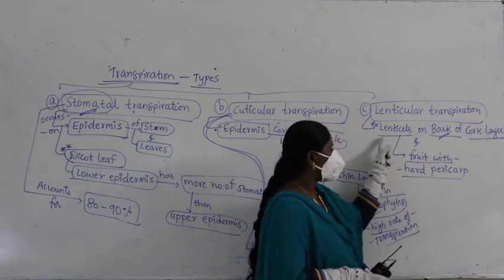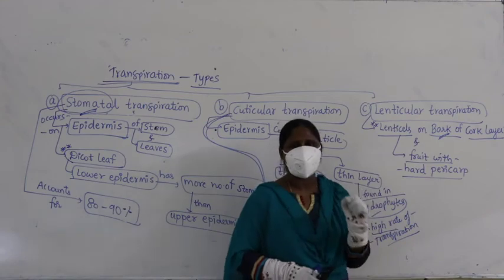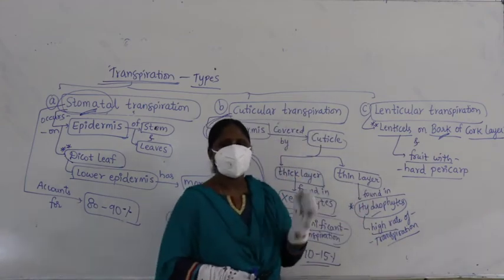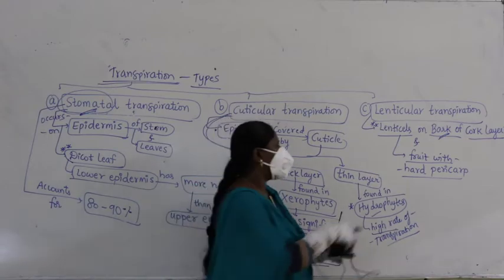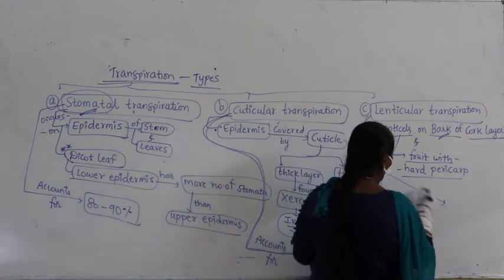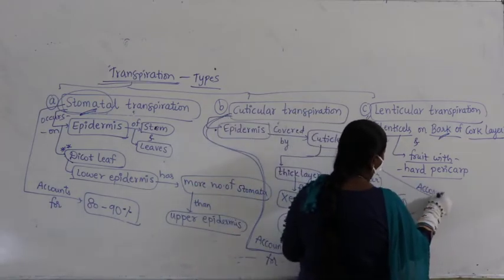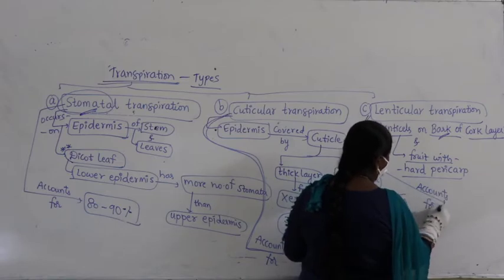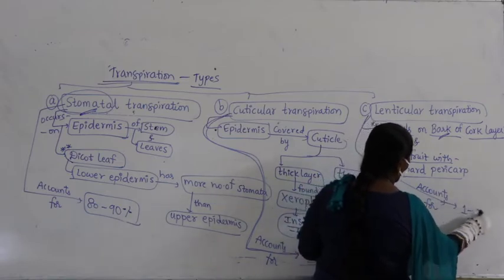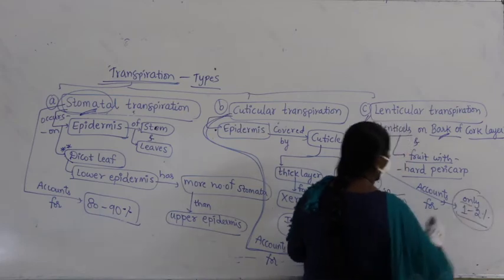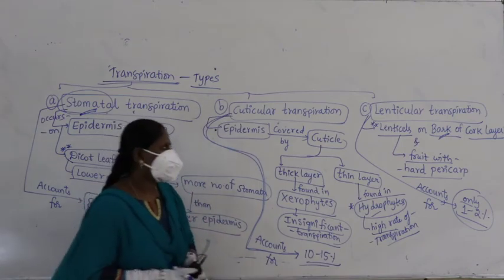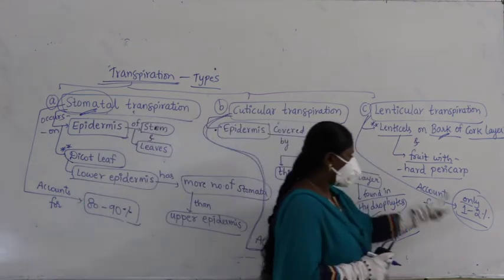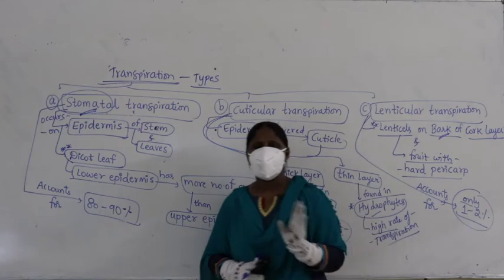They are lens shaped openings, right? So lenticels are also involved in transpiration along with the exchange of gases, but lenticular transpiration accounts for only 1 to 2%. Very little loss of water occurs from lenticels.